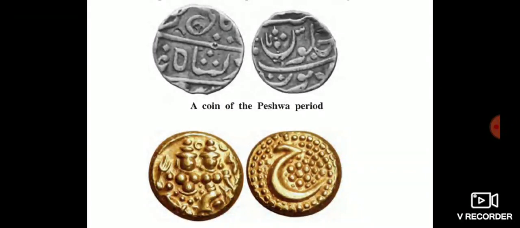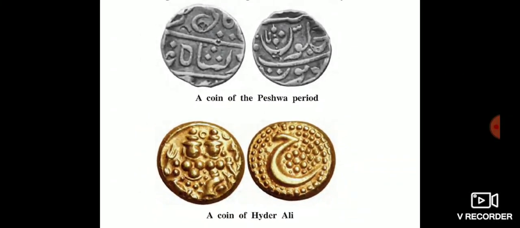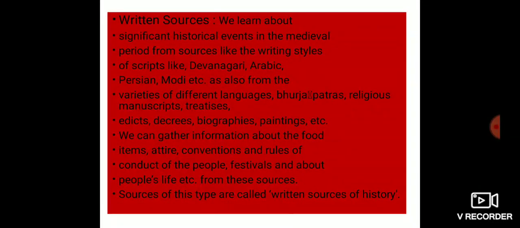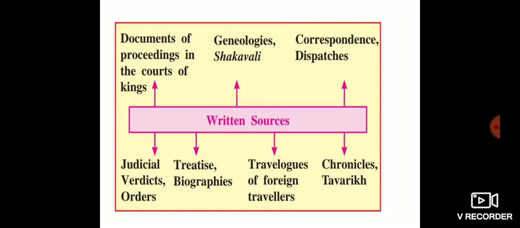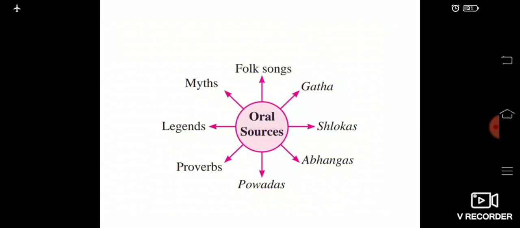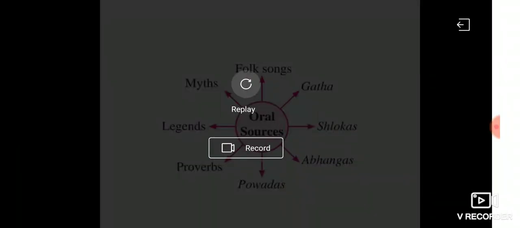Because it helps to understand features like the language. We can get information from these inscriptions about the language, about the scripts, and next, the social life of a period. Inscriptions carved on sheets of copper are known as copper plates. Understood?